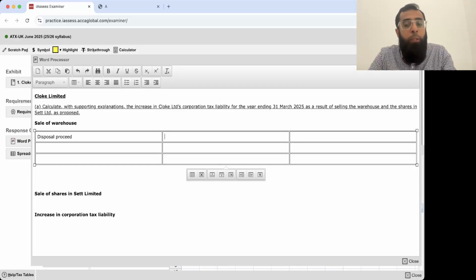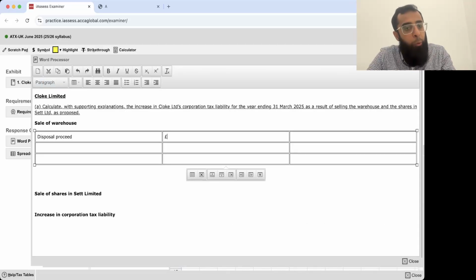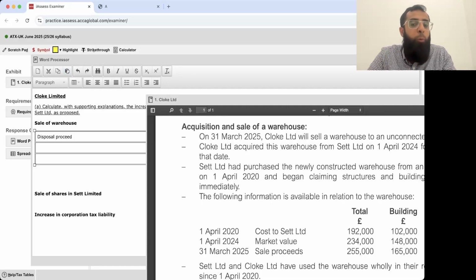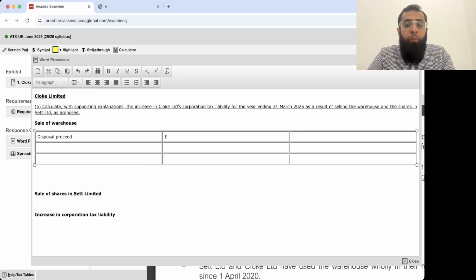For how much will it be sold? It will be sold for 255,000. Okay, I will just copy the pound sign. It's better that you enter the pound sign, the currency sign, but if in the examination you don't have time, you can skip that also. I've copied it, and every time I need it, I will press Ctrl V, or you can paste from here. Otherwise, you can use the symbol tool to insert the symbol. So it will be sold for 255,000.